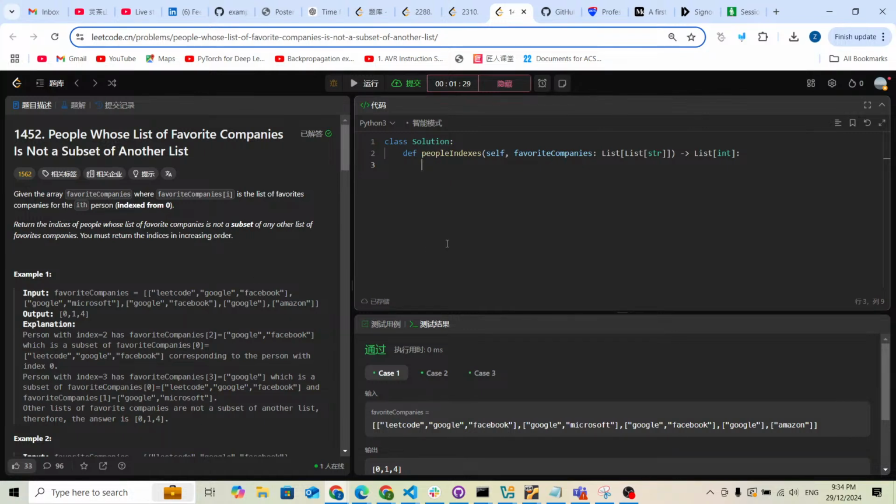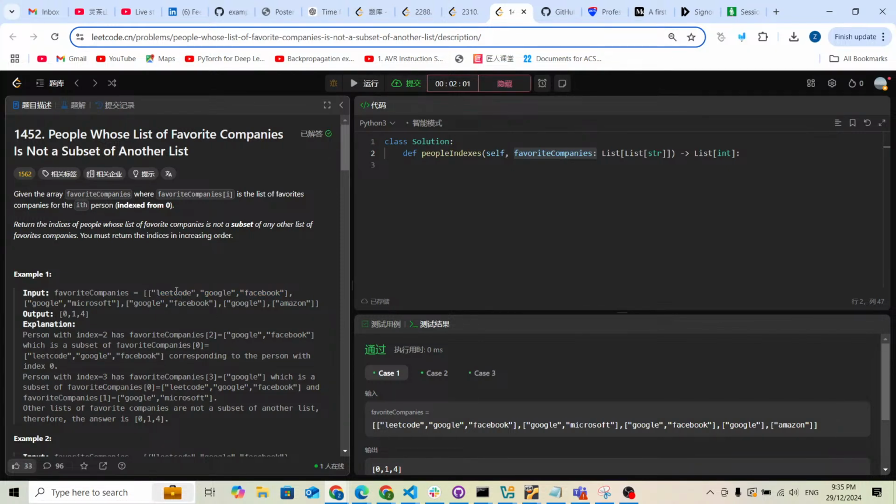Yes, you can use brute force, but I would like to first turn the favorite companies into sets. Inside each index, I'm going to turn it into a set, and turn the others into sets too, because this can reduce the time complexity. After that, I'll analyze why we can use brute force to solve the problem. We just did a little bit of a trick: we turn these different indexes into sets.